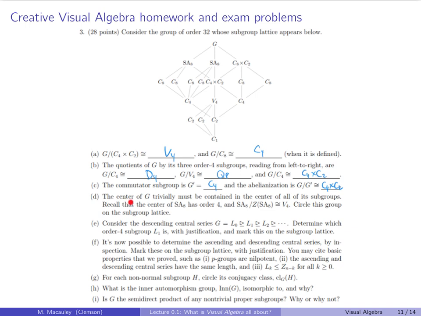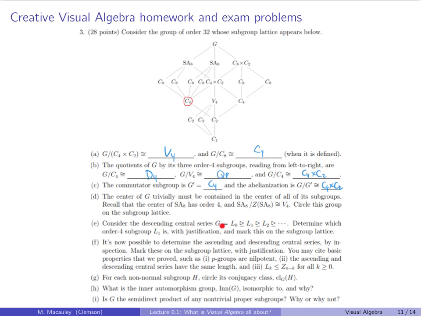The center of G trivially must be contained in the center of all of its subgroups. So the center of G has order 4, and its quotient is V4. So for this, that has to be that C4. And for this one, it also has to be that V4. So circle the center on the subgroup lattice. I'm going to circle that right there. So the center of G must be contained in this. So it's either this, this, or this. I'm actually not sure which one it is.